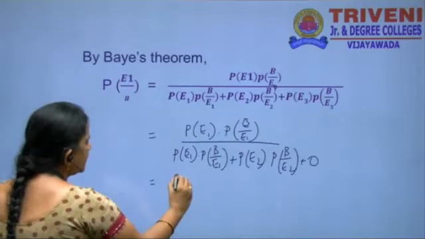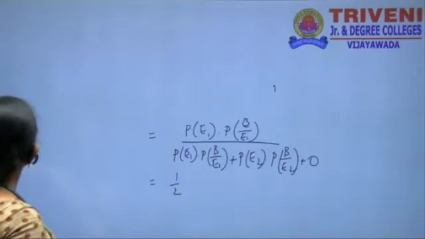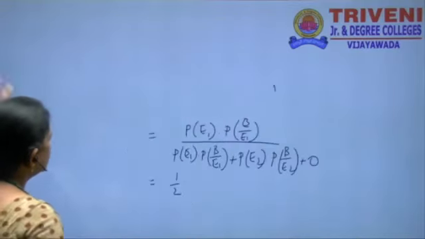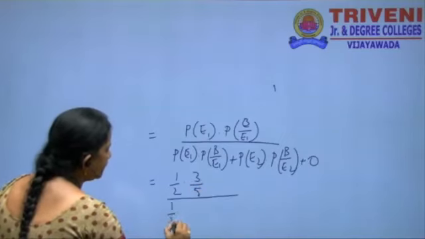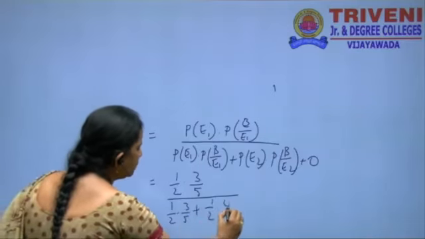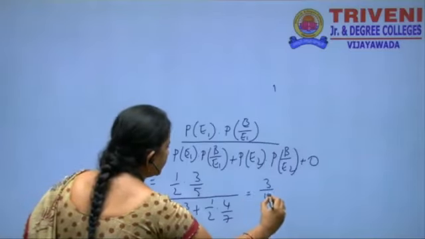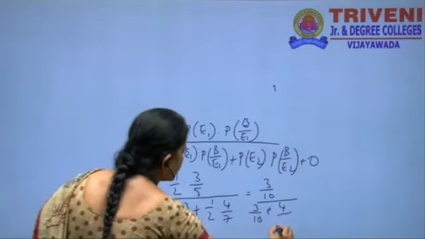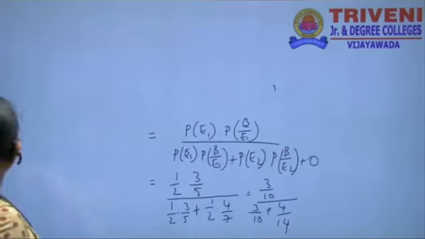P of E1 is 1 by 2 and P of B by E1 is 3 by 5. Here also 1 by 2 into 3 by 5 plus 1 by 2 into 4 by 7, that is equal to 3 by 10 divided by 3 by 10 plus 4 by 14.